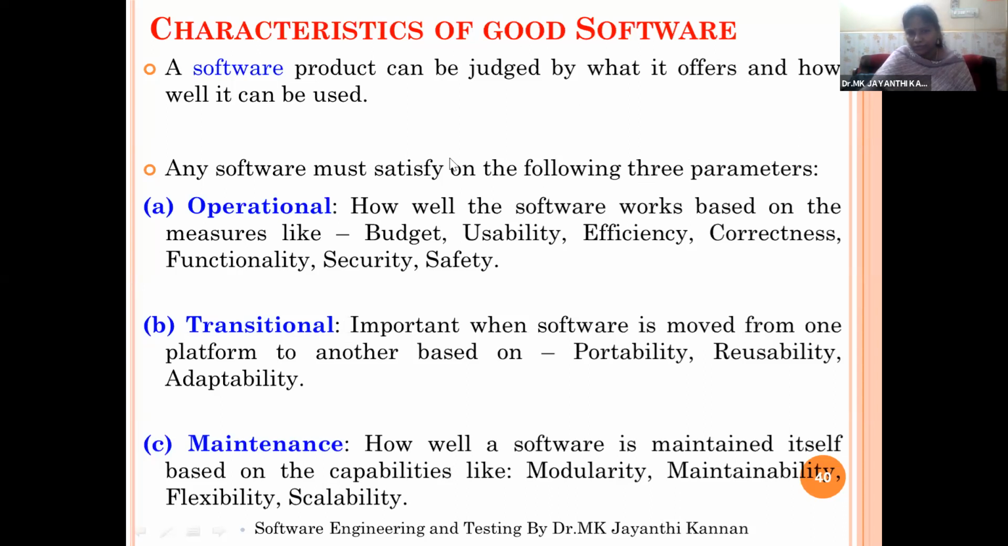Any doubt in this topic? No, ma'am. Yeah, Kirtana, what are the three major characteristics of any software? Operational characteristics, transitional characteristics, and maintenance characteristics.